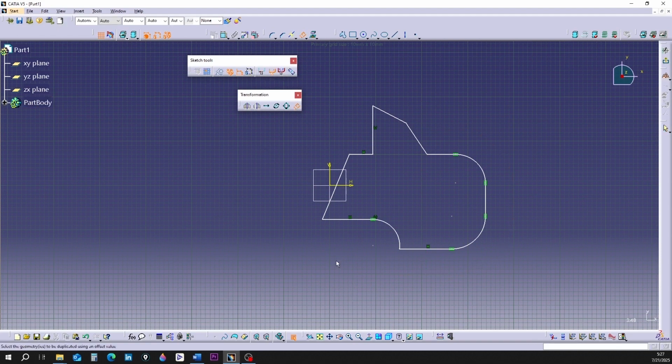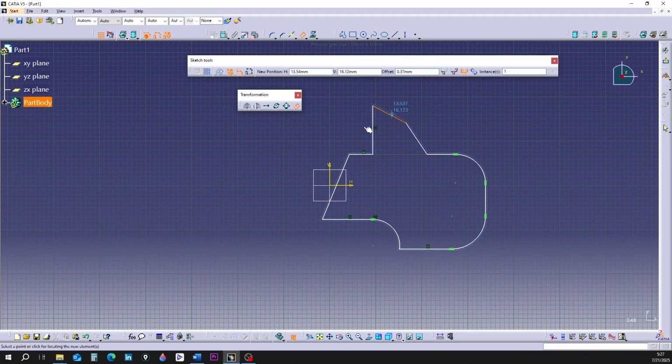Activate the command again. This time activate the third mode, which is called point propagation. Select one of the elements of the shape. Move the mouse. You can see that the offset preview, which is a blue dashed line, is displayed. You can see that the entire shape is selected. In this mode, all elements that have even just point contact are also selected.